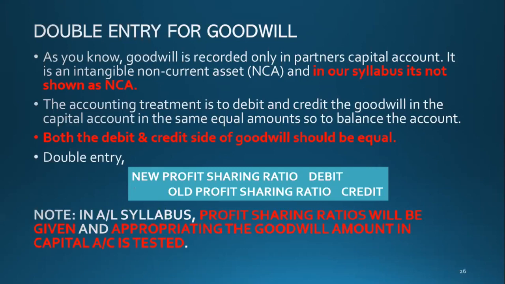We do not need to calculate goodwill. They will give it to you. We need to appropriate goodwill in the capital account.